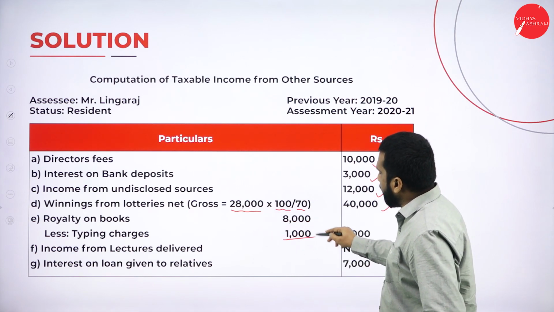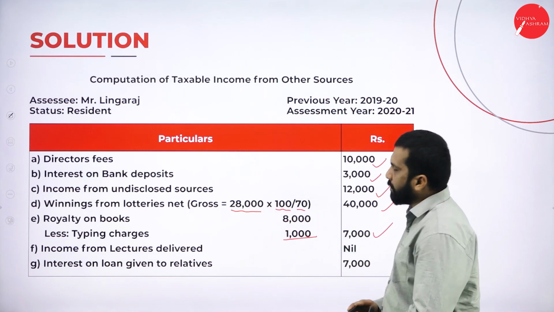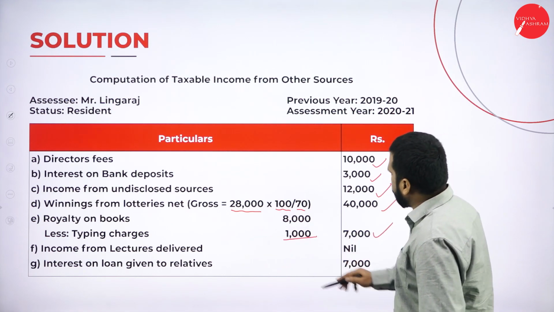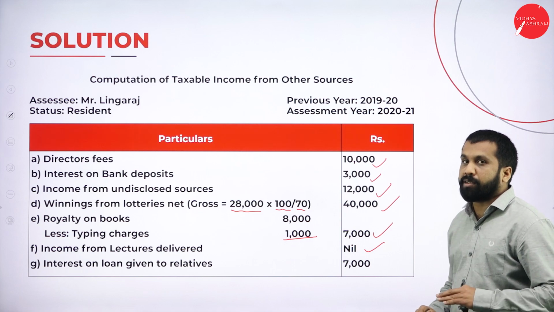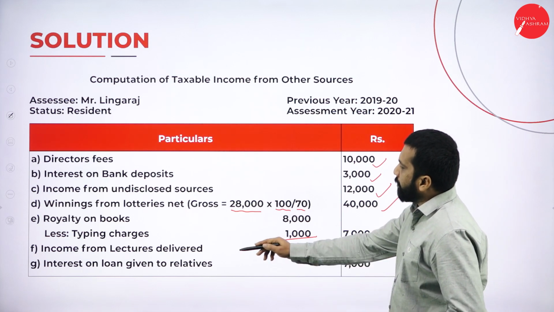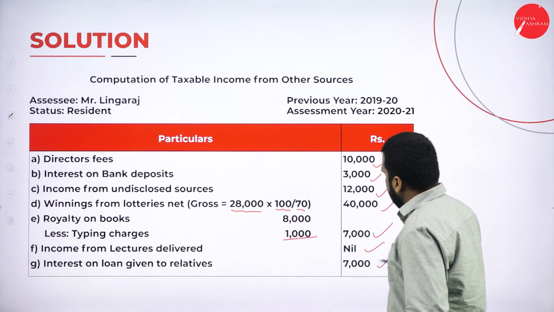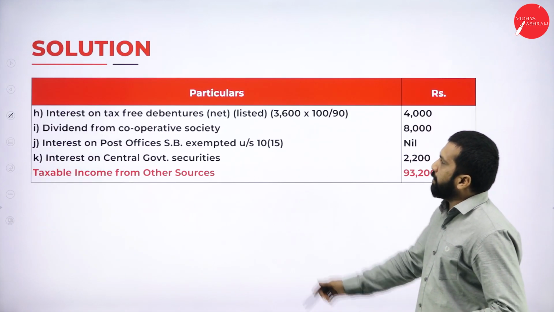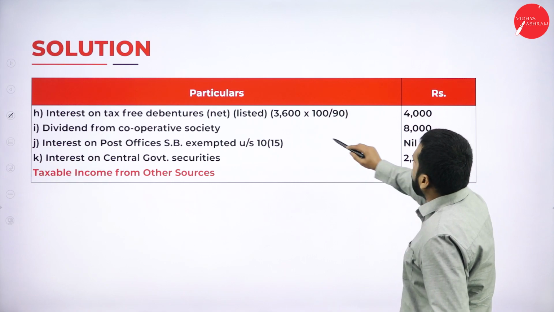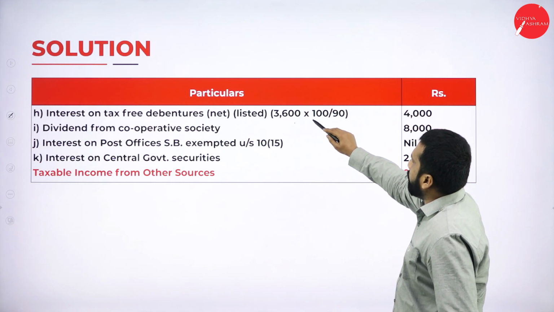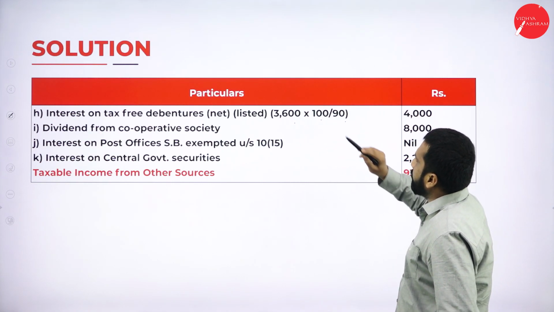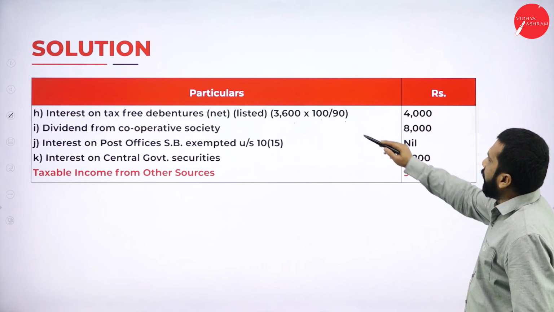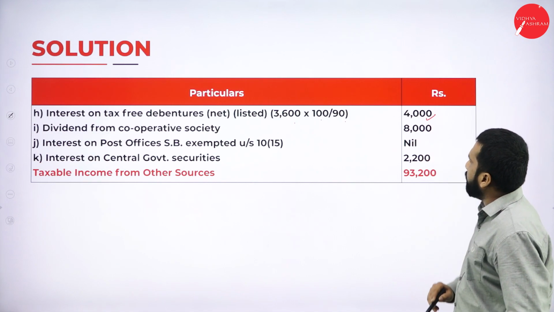Royalty from book, 8,000 minus 1,000, it is 7,000. Next, income from lectures delivered, nil, because it is not other source. Interest on loan given to relative is extra income, so it is other source. Interest on tax-free debenture, 3,600 into 100 by 90. If it is tax-free, we are supposed to consider 100 by 90. So it will be 4,000.